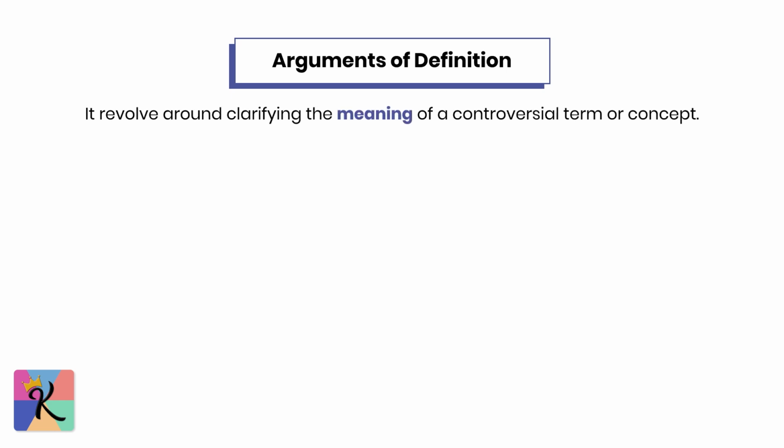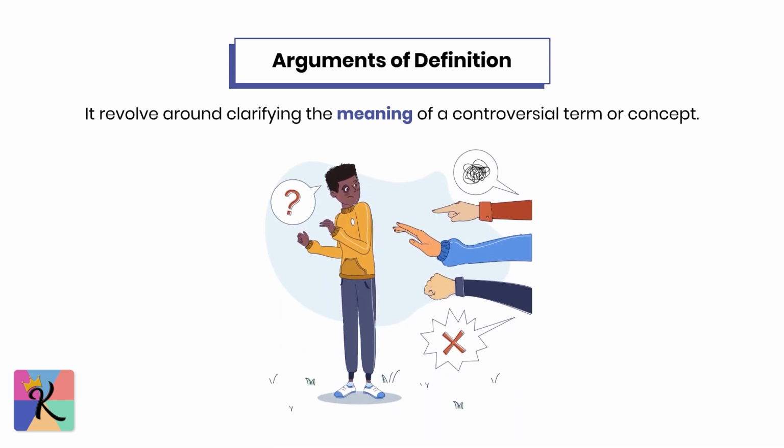Arguments of definition. Next, we have arguments of definition, which revolve around clarifying the meaning of a controversial term or concept. In these passages, the goal is often to determine if something fits within a certain category. For example, you might see questions on whether a particular behavior constitutes art, or whether an organization can be considered racist without its members being individually racist.